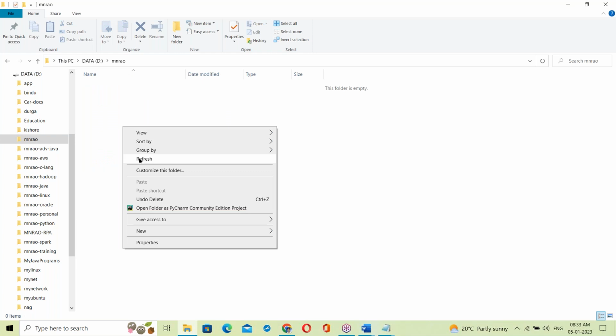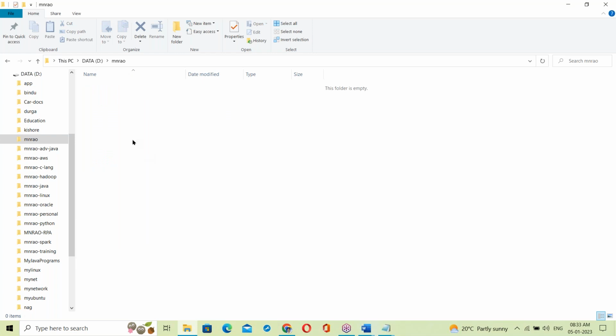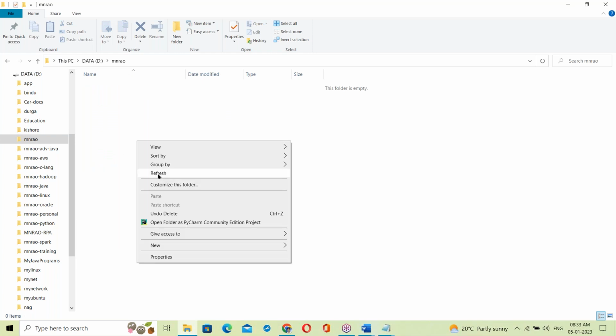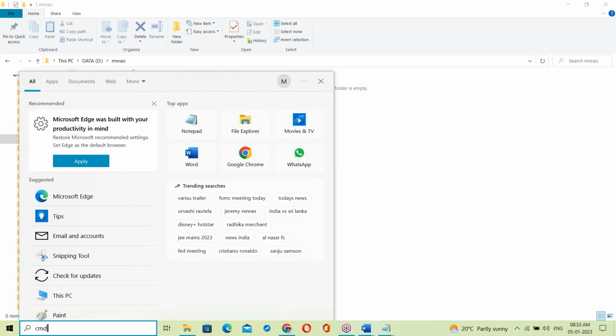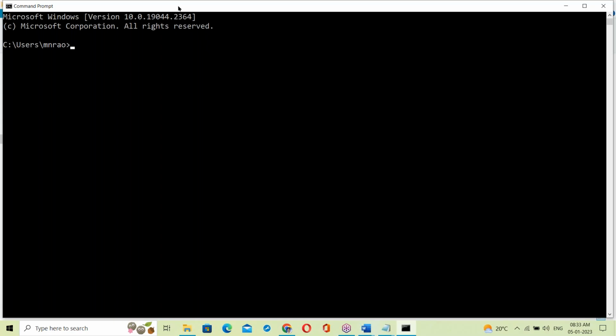This folder is empty. In this folder, I'm developing a Python script using Notepad, just a simple script. So, open the command prompt.